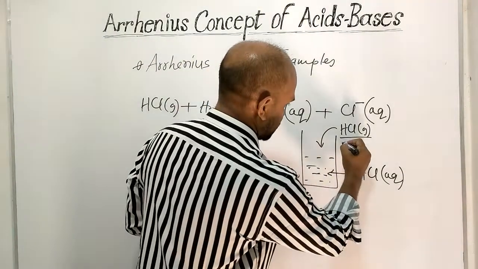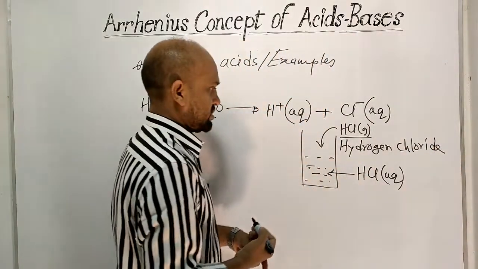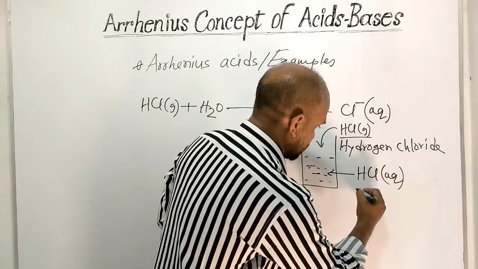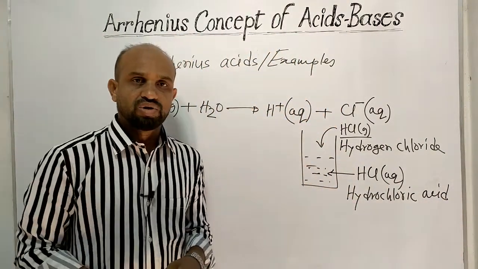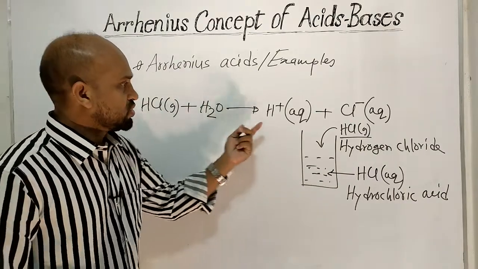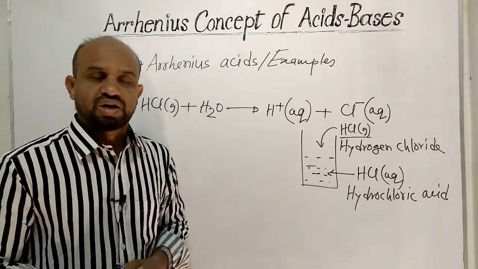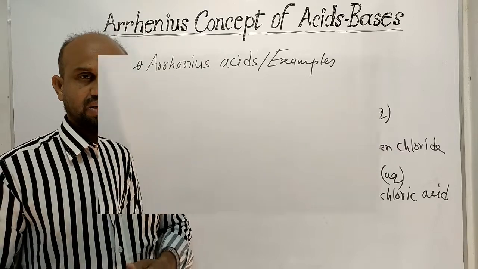This is hydrogen chloride, and the acidic form of hydrogen chloride is hydrochloric acid. So this is the way in which hydrogen chloride gas produces proton in water. So hydrogen chloride gas is a kind of Arrhenius acid.